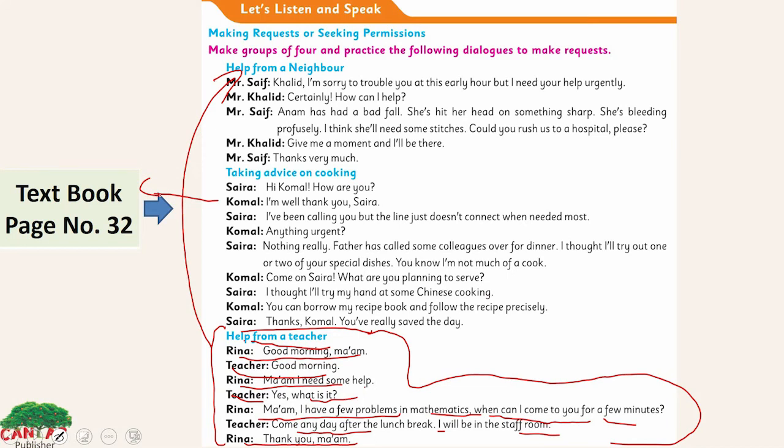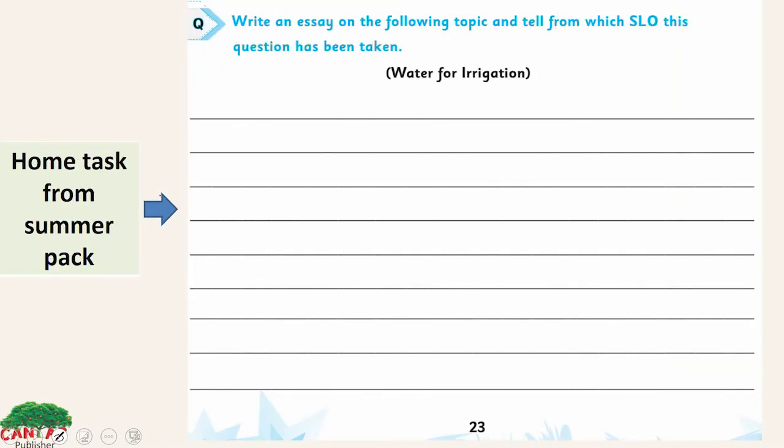So you have to practice a dialogue to make a request to someone. You can practice it at home with your siblings, your cousins, your other family members. This is your home task from the summer pack. Write an essay on the following topic and tell from which SLO this question has been taken. Water of irrigation. You have to write the essay about it. Organize your ideas and thoughts in sentences or paragraphs and write a proper essay on this.